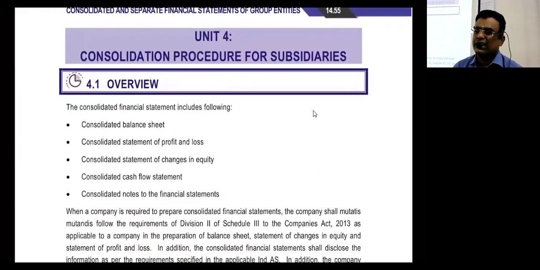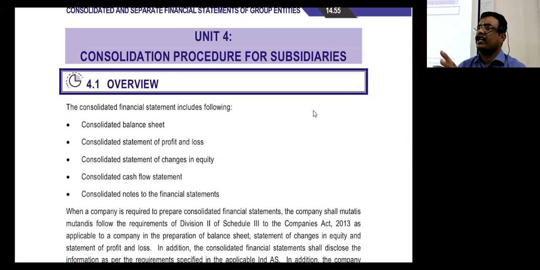Unit 3 is something that will be covered as a part of unit number 4. Unit number 4 talks about Ind AS 110. Other units talk about other standards. Units 1 and 2: unit 1 is very simple, and unit number 2 I will take up at the end of consolidation.